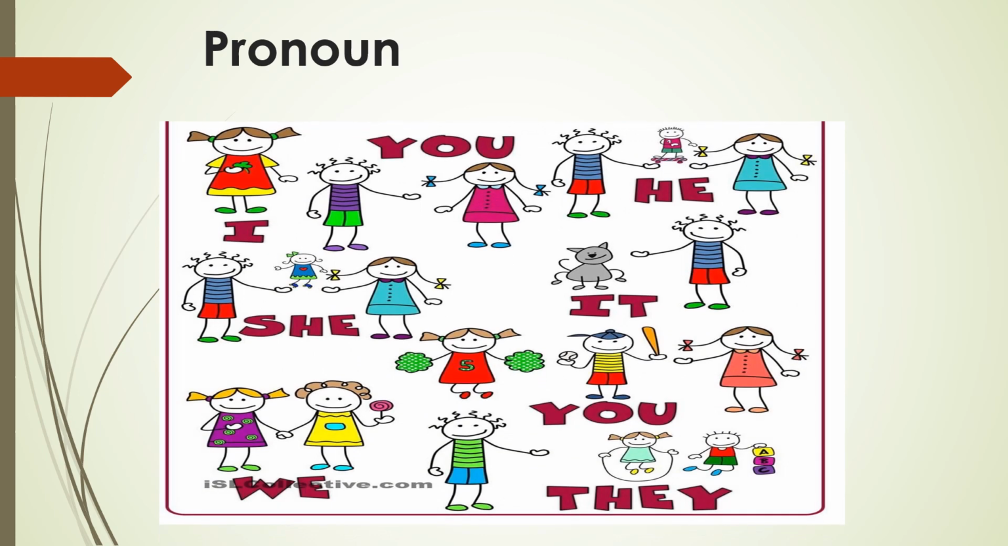For example, for male, for boy, we will use he. For female, we will use she. For things, we will use it. And for plural, we will use they and we. I is the pronoun used for myself, you, he, she, it, they, we. These all are the examples of pronouns.